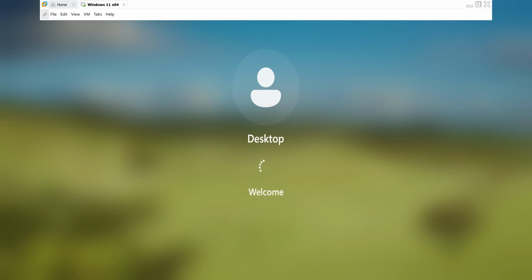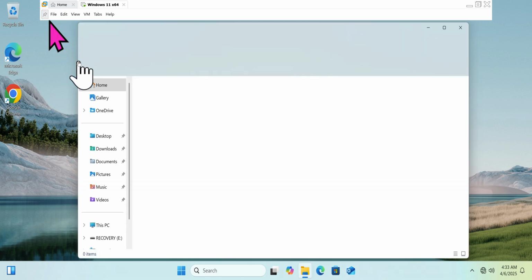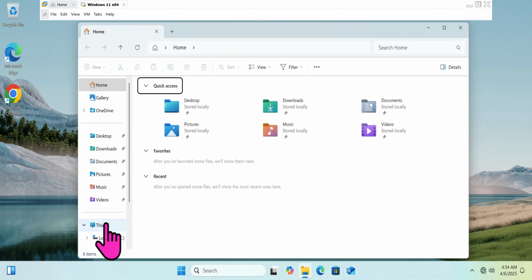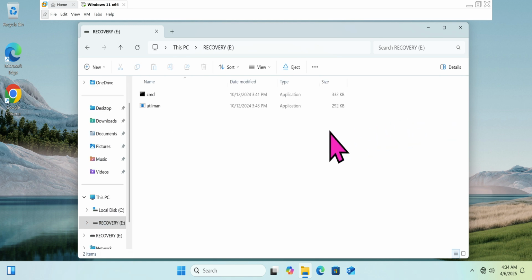Once you've logged into the Windows screen and entered your password, go ahead and open your USB flash drive. Hopefully the files we saw earlier are still there. This time, the USB flash drive is labeled as E, but the drive letter doesn't matter as long as the backup files are present.